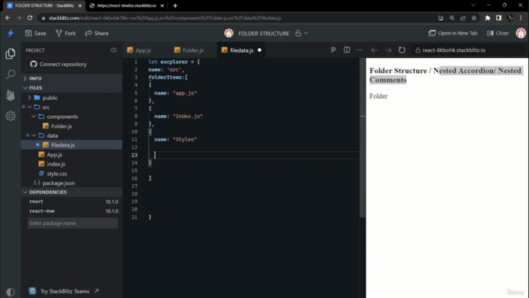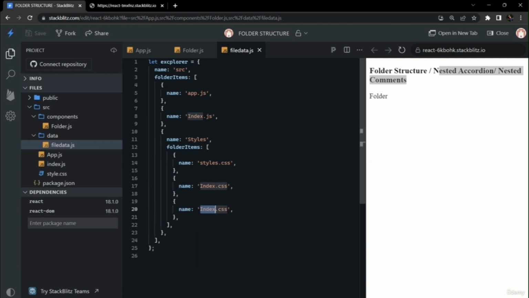So the third element is styles, and it is a folder, so that's why styles should have its own folder items array, and that should have the particular files like style.css, index.css, and the third one would be vendor.css, and so on. We can have any amount of data accordingly, but here these two levels are sufficient for now.